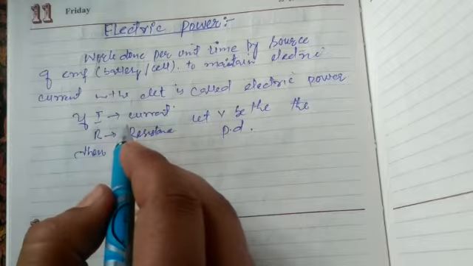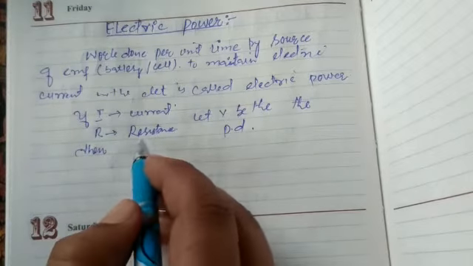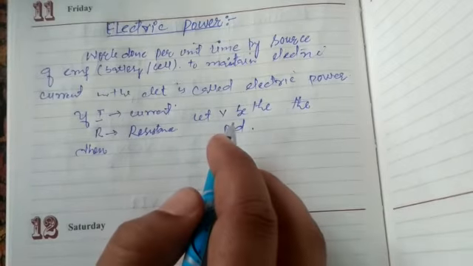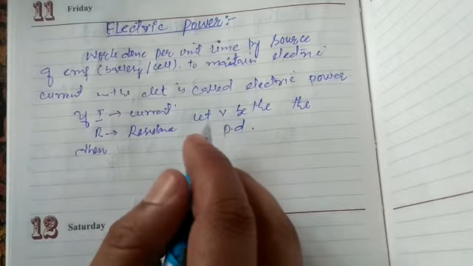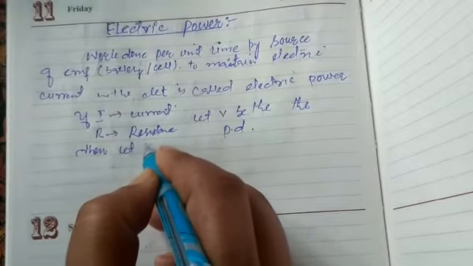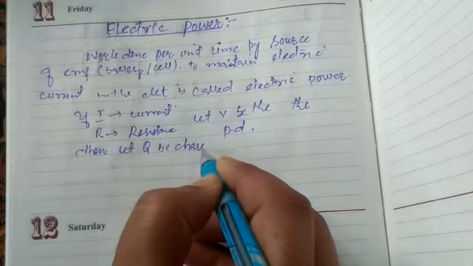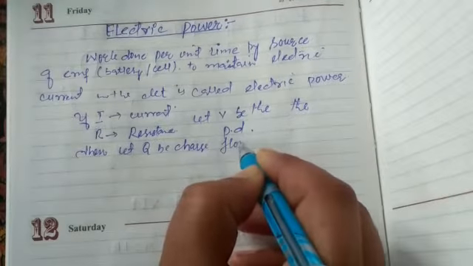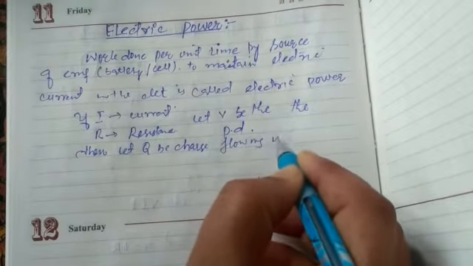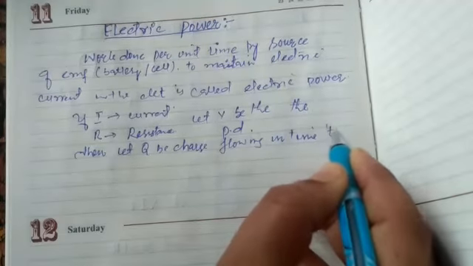Let I be the current, R the resistance, and V the potential difference. Let Q be the charge flowing in time t.